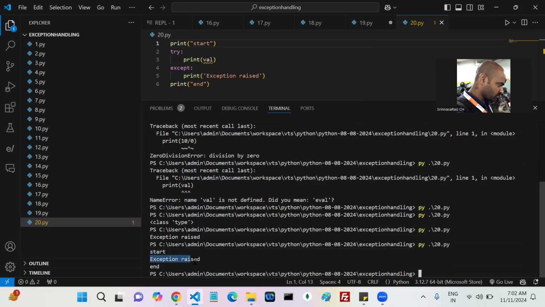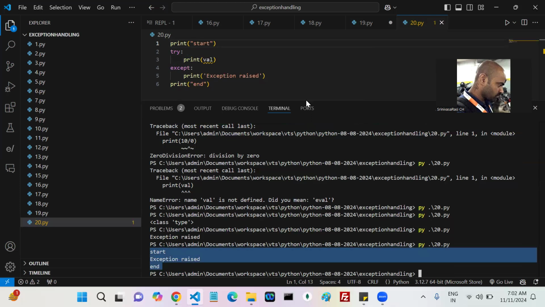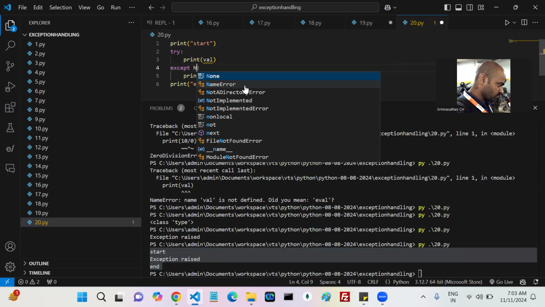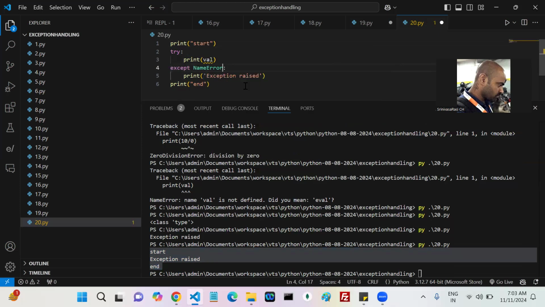Start, then exception raised, and then end. Yes or no? Start, exception raised, and then end. Okay, now if you write something like this, it is valid syntax. Now, I want to handle the NameError only. I don't want the default except block. I want a specific NameError except block.